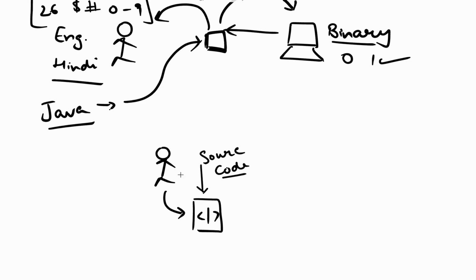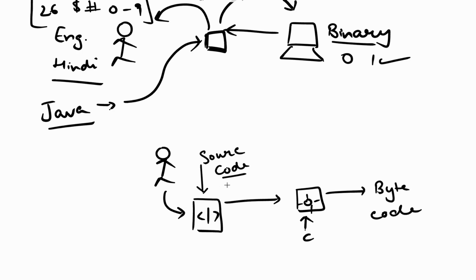Okay, so you as a developer wrote this source code, and what you do in Java, you give this source code to a Java compiler, right? As we discussed right now. Now what this Java compiler will do, basically this is the compiler, right? So you wrote this source code and you give it to the compiler. So what this compiler will do, this will convert your source code to something known as bytecode. So this compiler took your source code and converted it into bytecode.